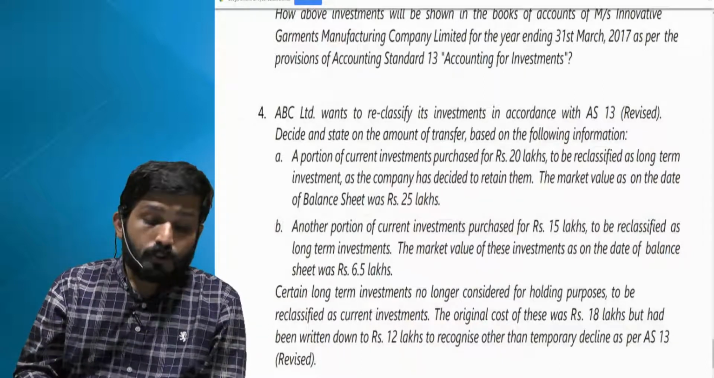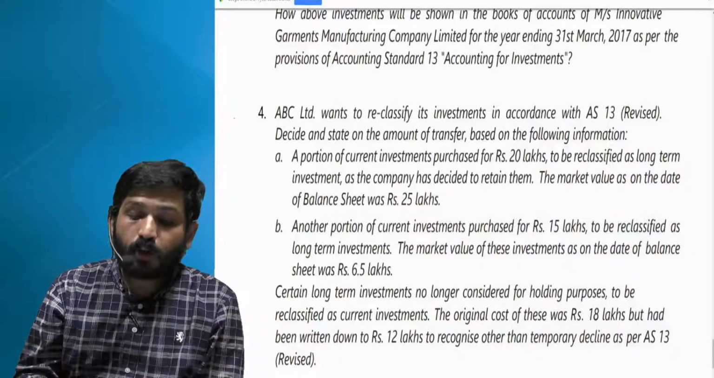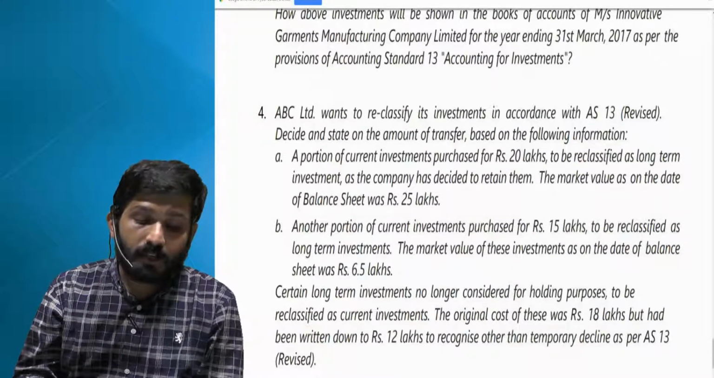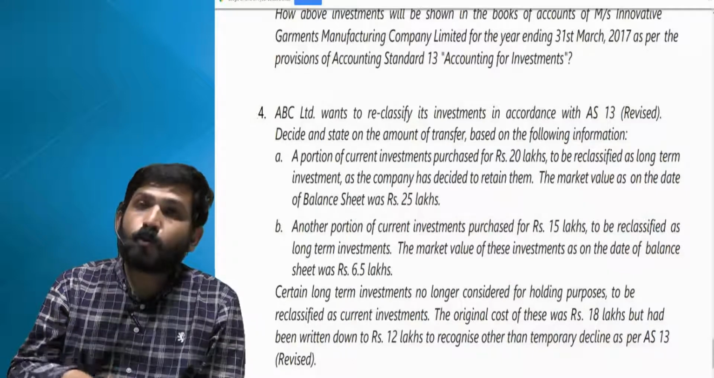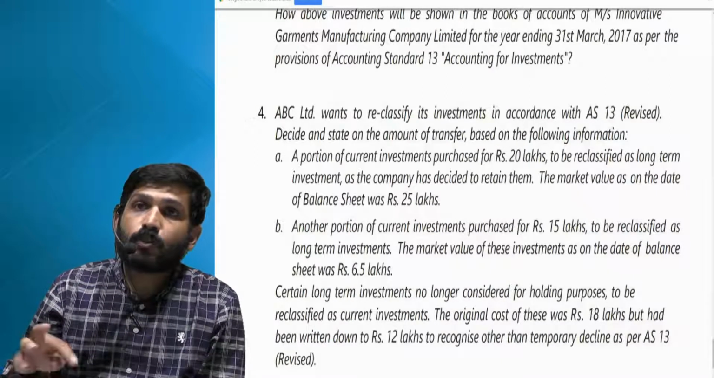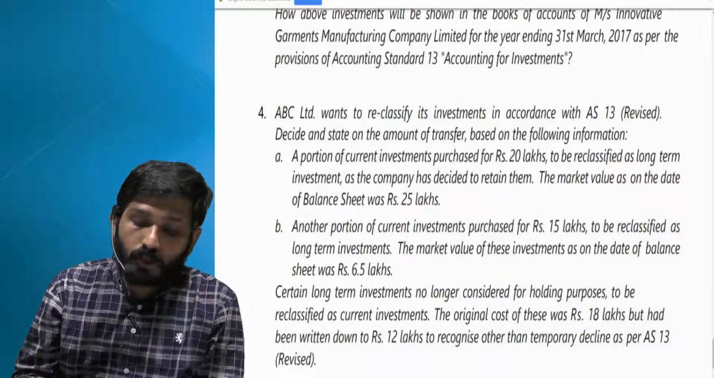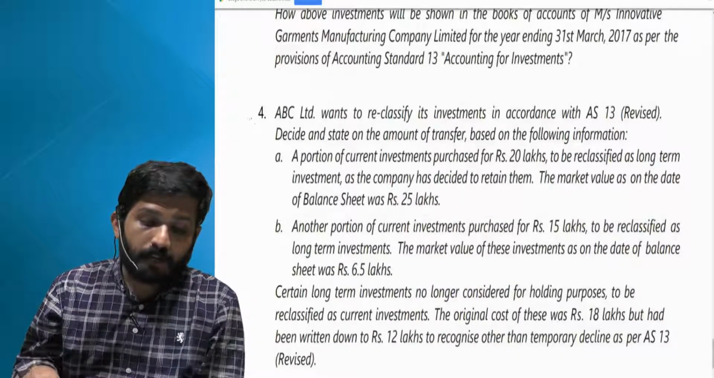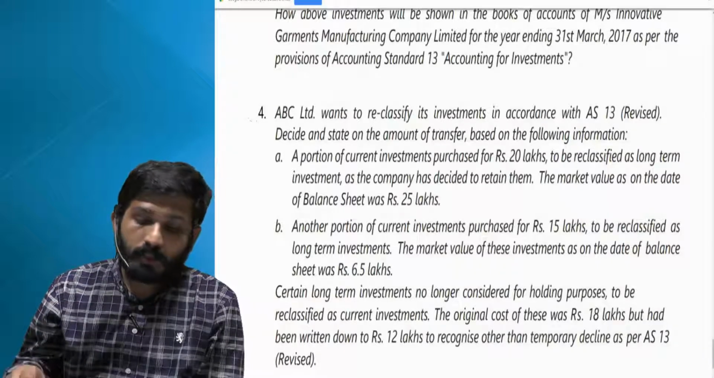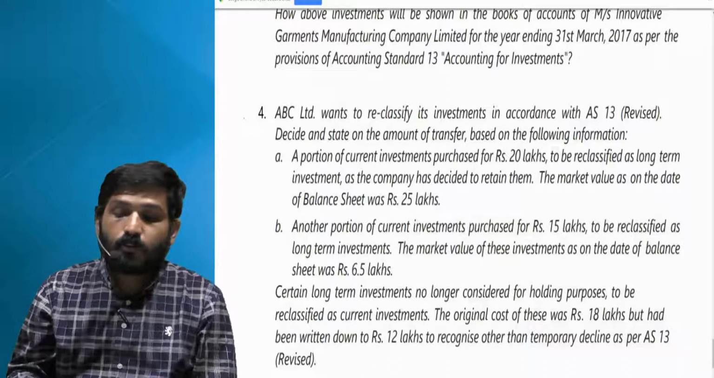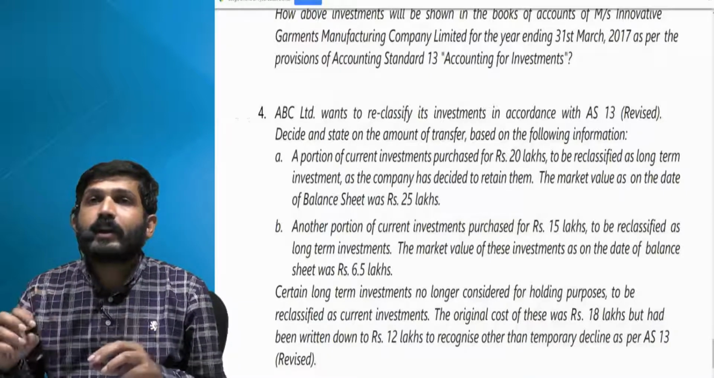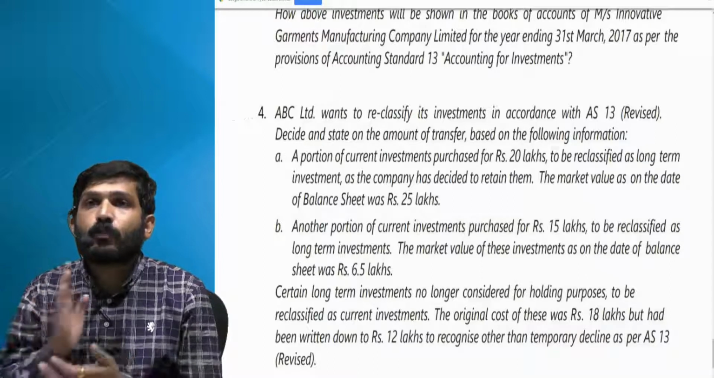C. Certain long-term investments no longer considered for holding purposes to be reclassified as current investments. So now you're going from long-term to current. So you have to take cost or carrying amount whichever is lower. The original cost of these was 18 lakhs but had been written down to 12 lakhs. So there is a carrying amount of 12 lakhs to recognize other than temporary decline. So cost 18 lakhs, carrying amount 12 lakhs. I'll treat it at 12 lakhs as my current investments.